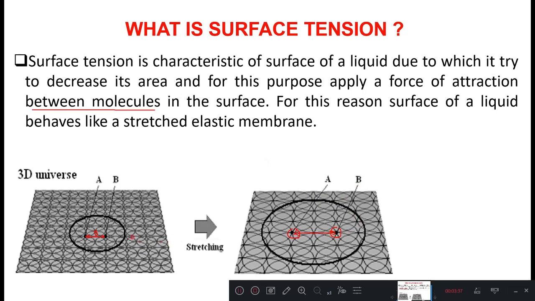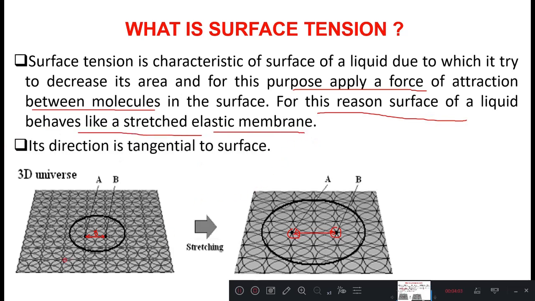So that's why surface tension is a characteristic of the surface of a liquid due to which it tries to decrease its area, and for this purpose applies a force of attraction between the molecules in the surface. For this reason the surface of a liquid behaves like a stretched elastic membrane. And always its direction is tangential to the surface. Surface tension will always be acting tangential to the surface.